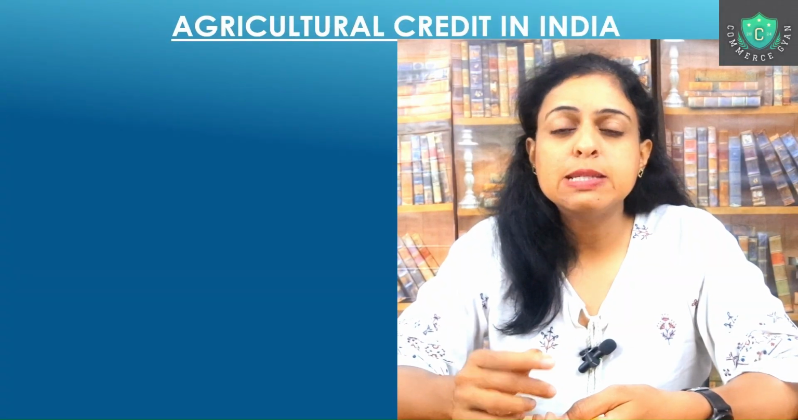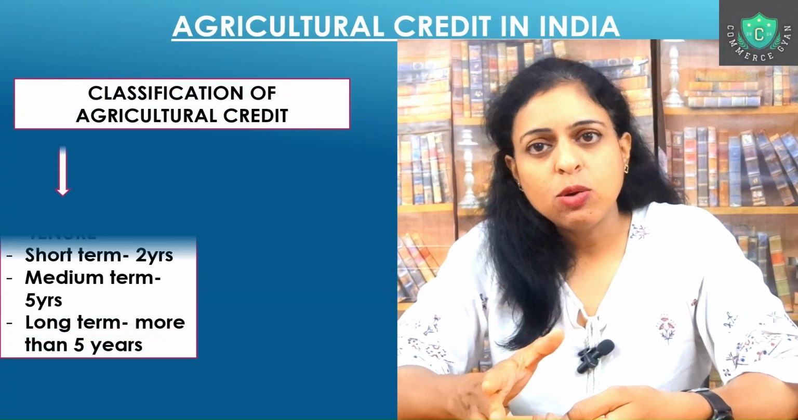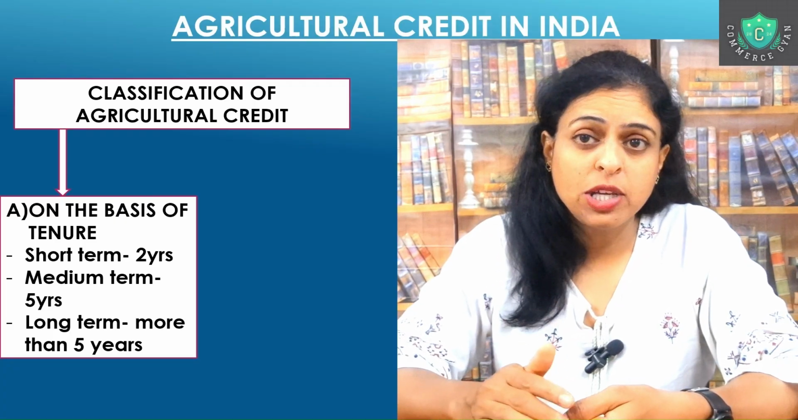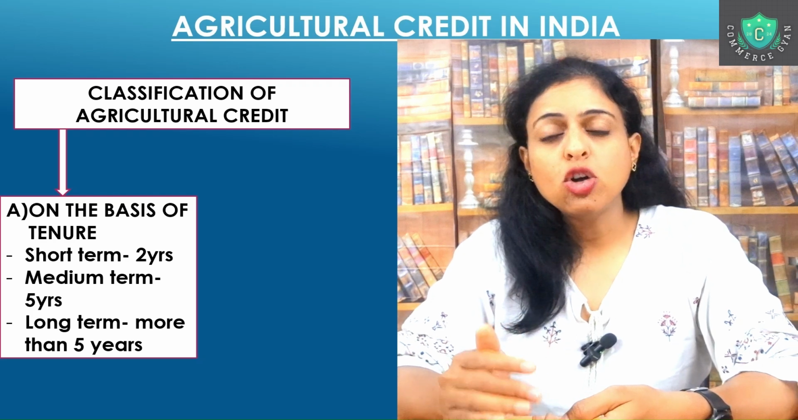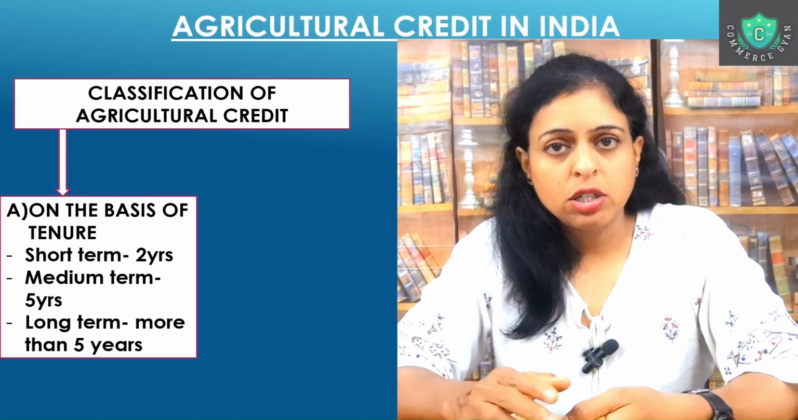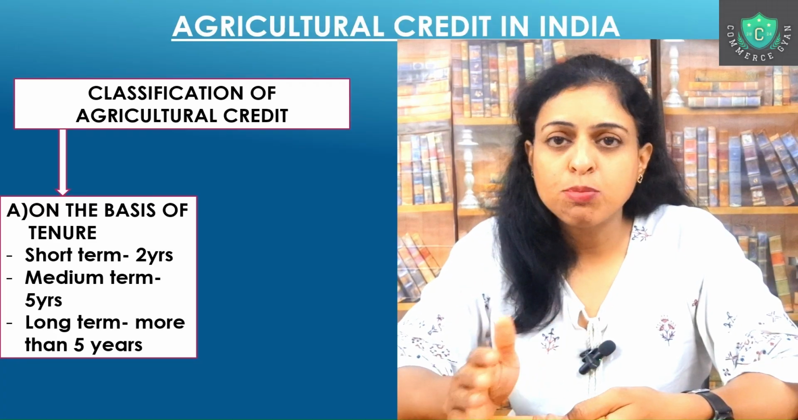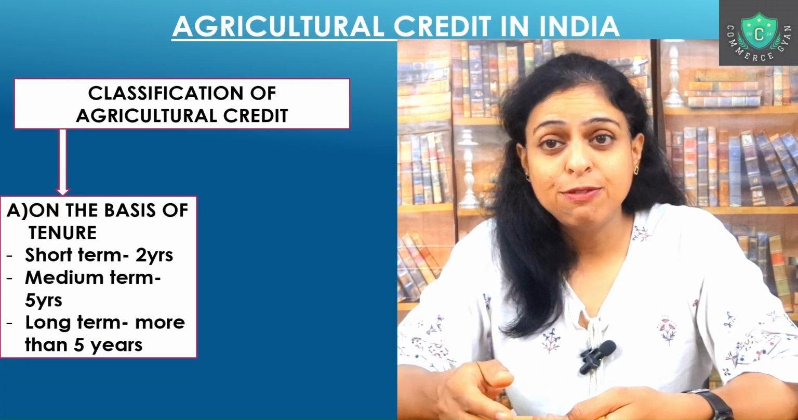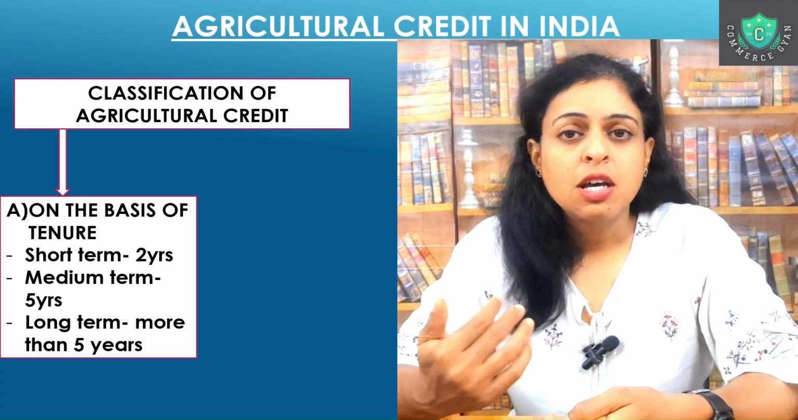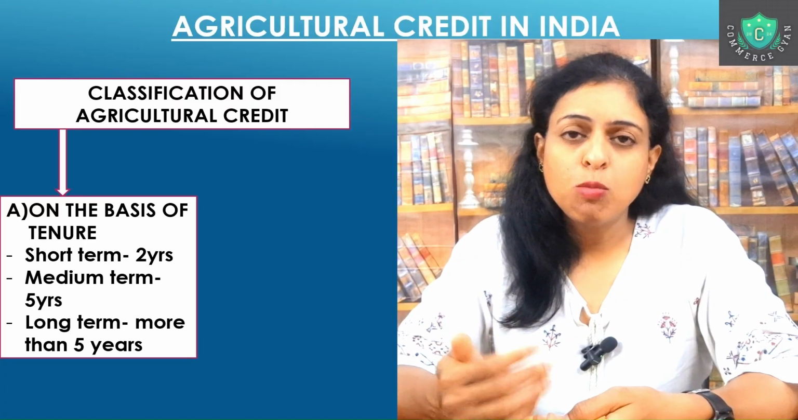Now if we have to classify the agricultural credit, that agricultural credit would be classified in two main parts. One is based on tenure and second one which is based on the purpose. So why they are borrowing that money. So first is, if you're talking of tenure, it is classified in three parts again. One is the short term, which is for, let's say, up to 2 years, where you say seed facility, sowing and reaping, and maybe cultivation related expenditures. For that purpose, they are borrowing.